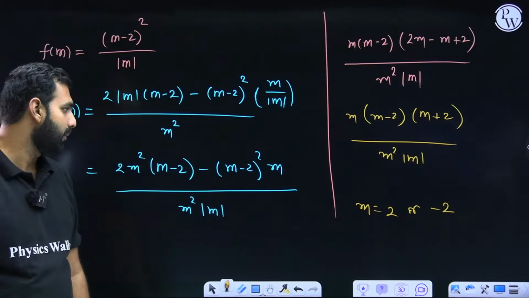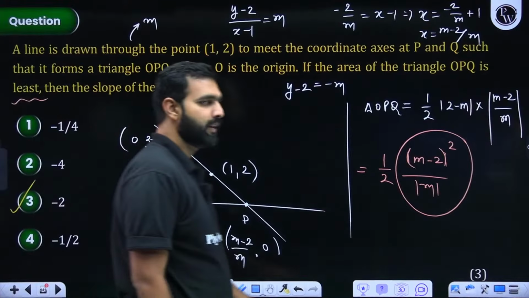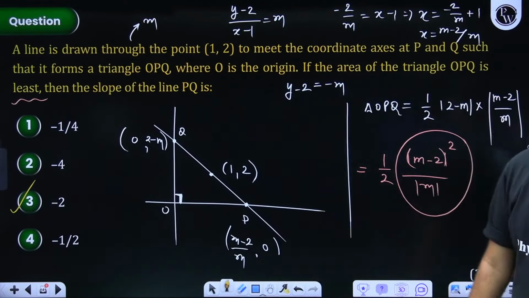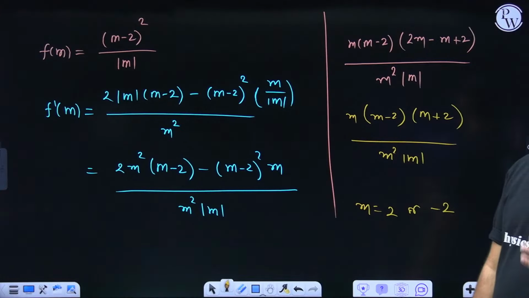On this value of m, I'll be having either maxima or minima. 2 is not given in the options. So I'll say minus 2 will be the answer. Are you all there, listening, watching, and understanding? I hope you're understanding. I'm not going with the second derivative test. That is not needed to be done.